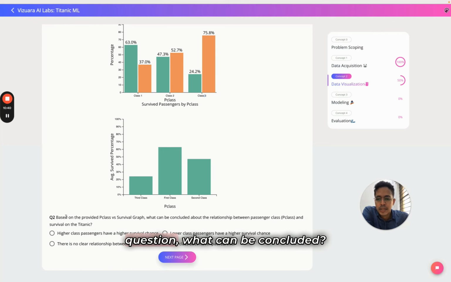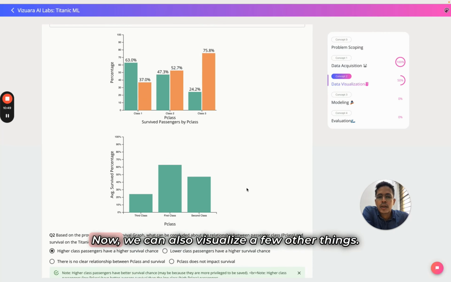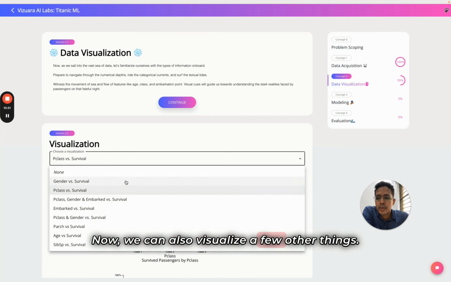So now let's answer the question. What can be concluded? Basically higher class passengers have a higher survival chance. That's the correct answer. Now, we can also visualize a few other things, for example, siblings and spouses.